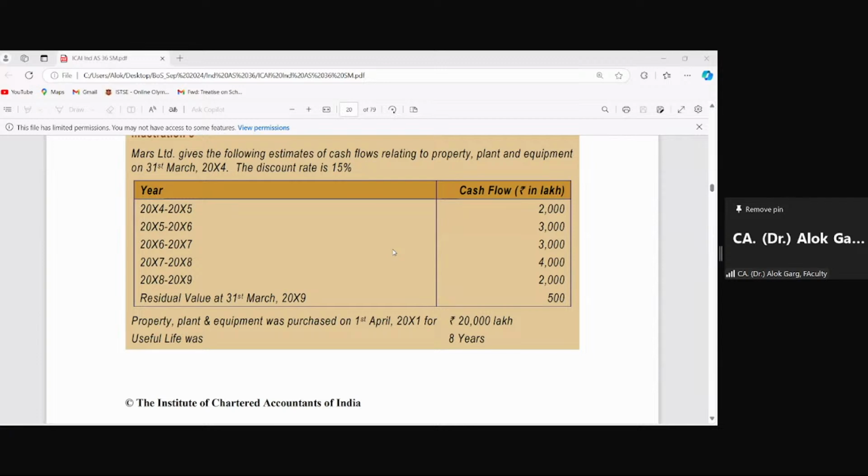So 19,500 divided by 8, multiplied by 3, because 3 years have already gone, will give you the accumulated depreciation for 3 years. And when you reduce this accumulated depreciation from 20,000, it will give you the carrying value. We'll solve this question, not to worry.